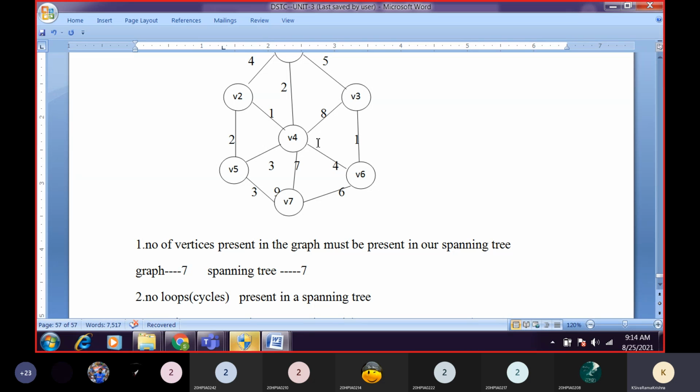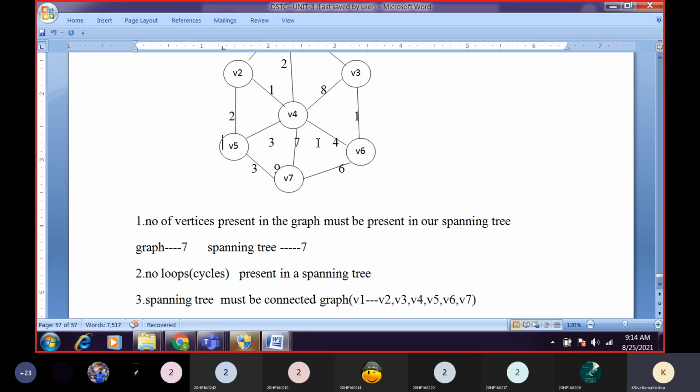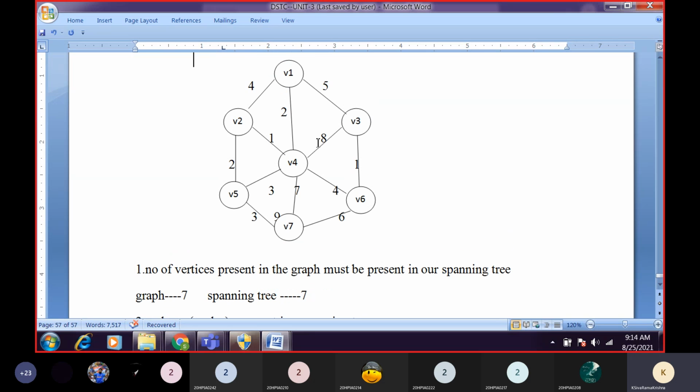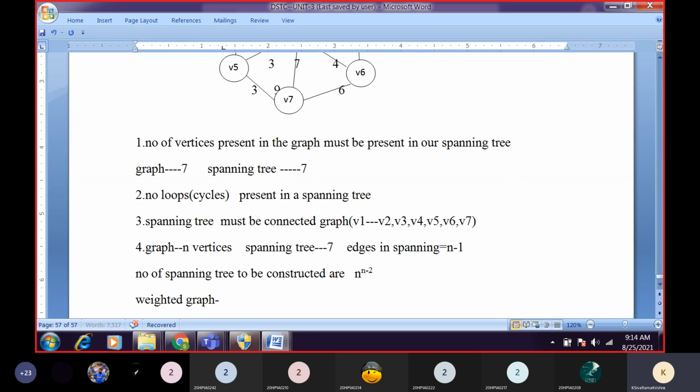In this weighted graph, we may have any number of spanning trees, but the important thing here is that we have to construct a minimum cost spanning tree. The minimum cost spanning tree is the one where the total weight must be less.